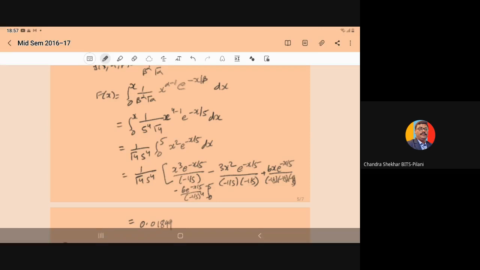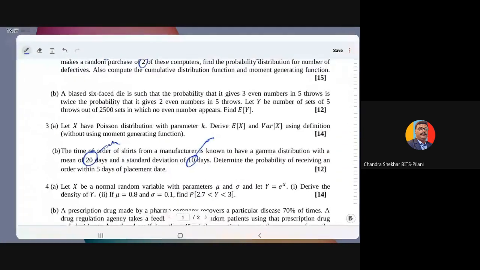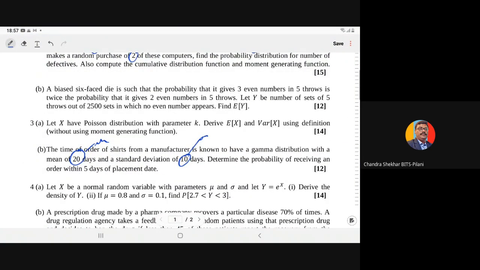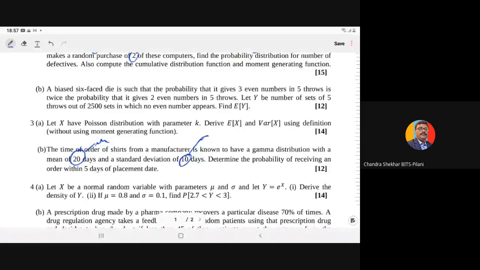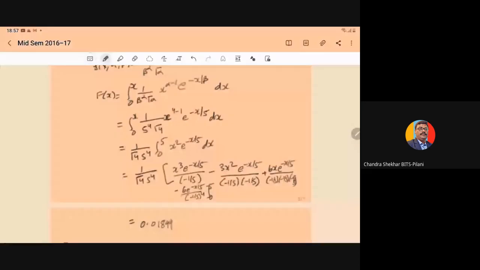Means here they have asked in the question, determine the probability of receiving an order within the 5 days. Within the 5 days. So here we have taken x is equal to 5, right? In this line, here we have taken x is equal to 5. So integral 0 to 5 x cube.